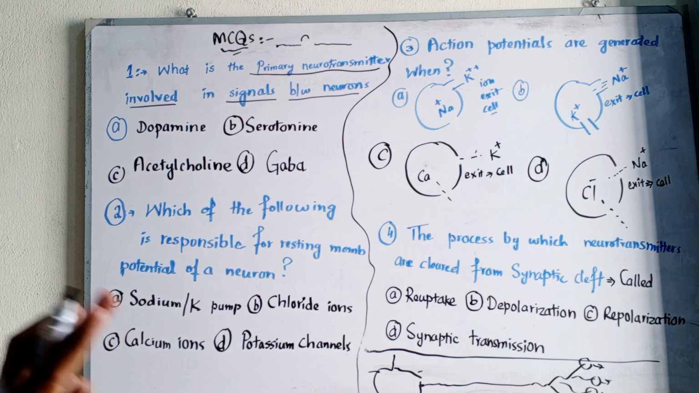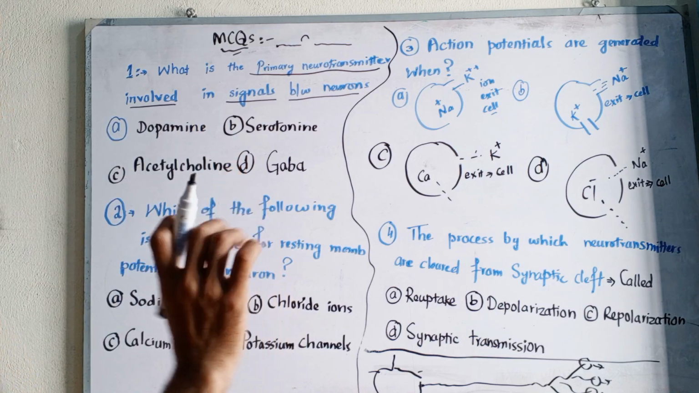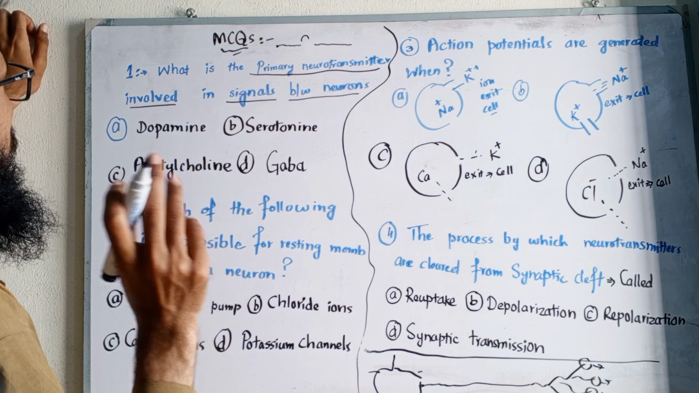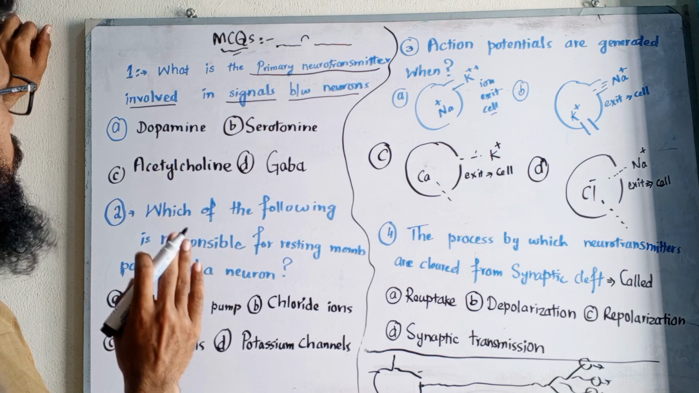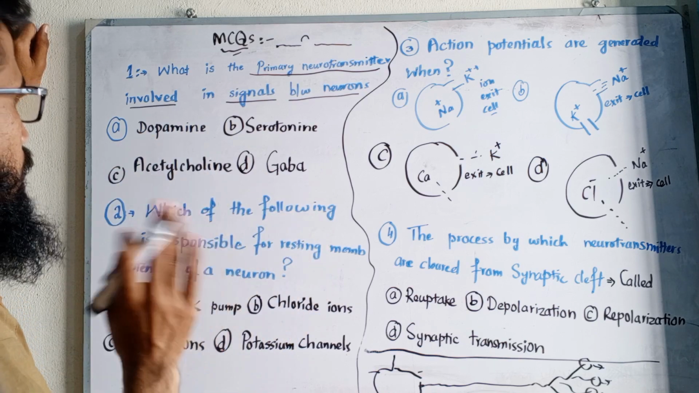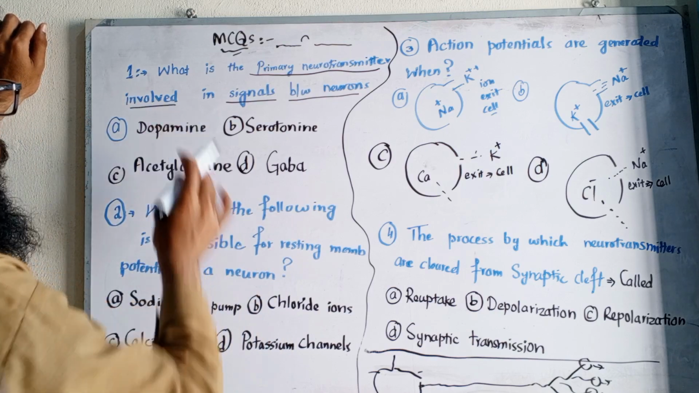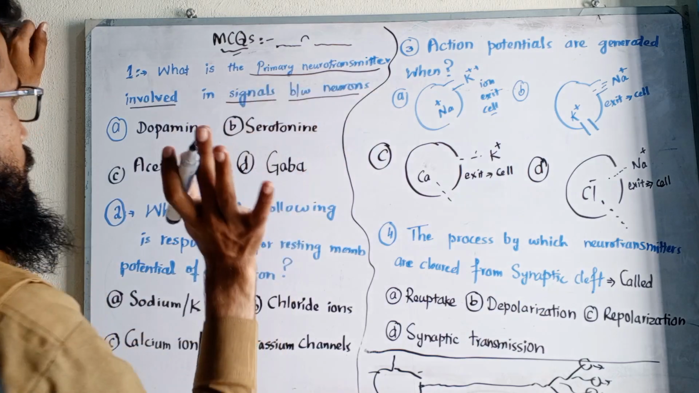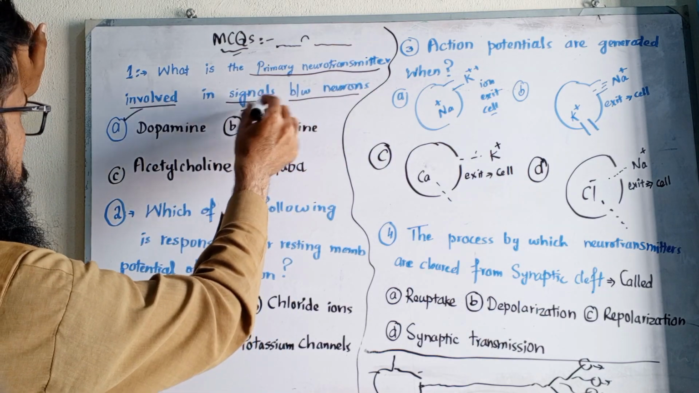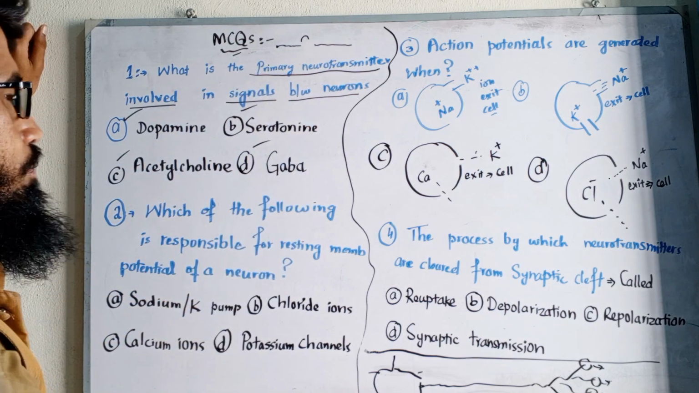So, for the different purposes, I do not touch anything, but I am simply asking you to name the neurotransmitter that is called the primary neurotransmitter, which is involved in signals between neurons: dopamine, serotonin, acetylcholine, GABA.